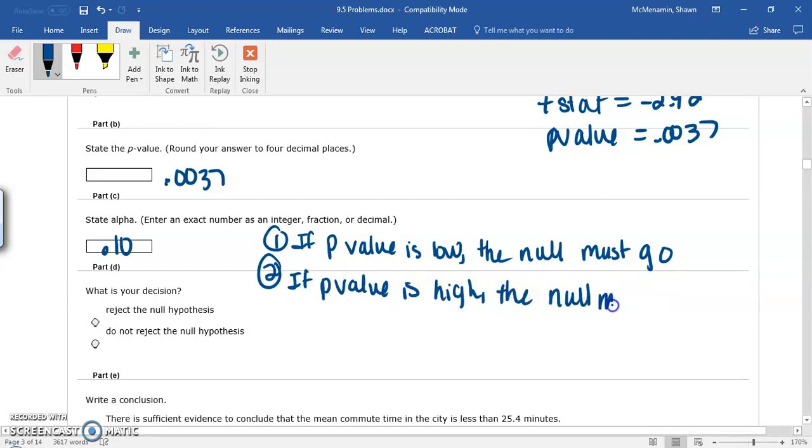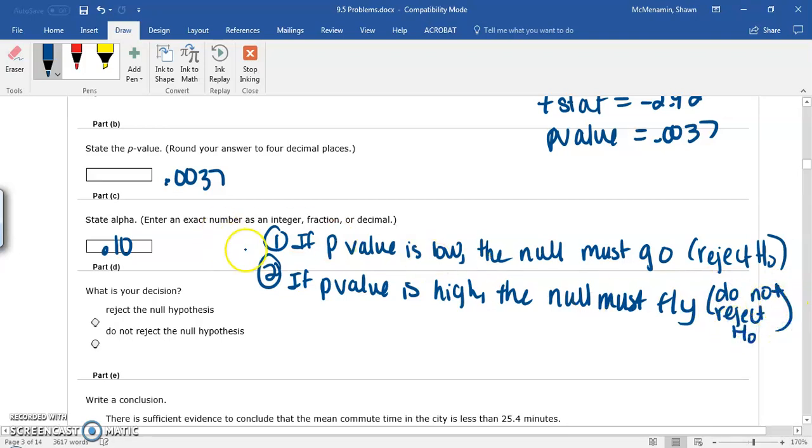And this comes from your book. It helps you remember. So if the null must go, that's really meaning that you're rejecting the null, rejecting H0. And if the null must fly, that means it's good to go. So we're failing to reject, or do not reject, the null. So what is your decision?